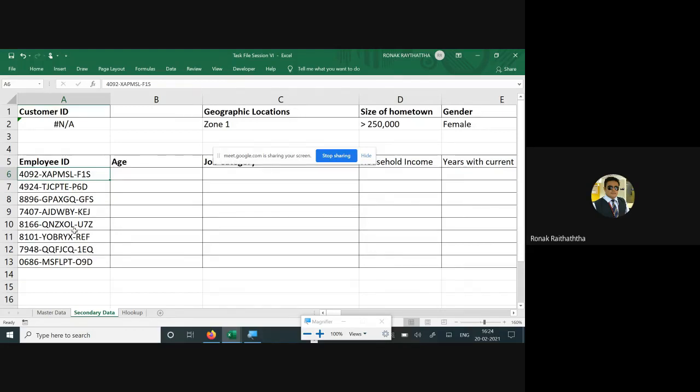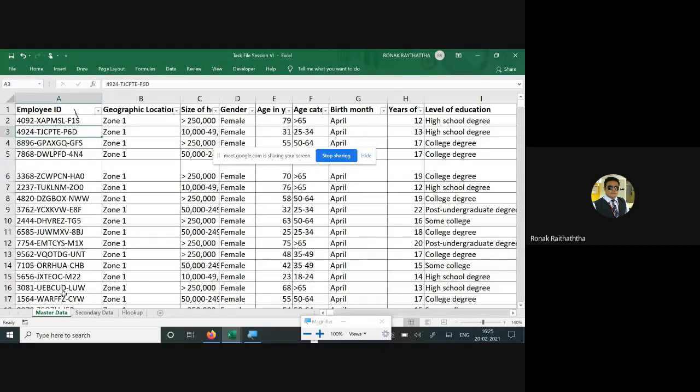So here in this case, we have the secondary data. Please concentrate over here on the screen. These are random employees whose employee IDs have been written over there, right? And then you have got the master data from where you want to fetch the data. The master data consists of so many employees. There are 1,000 employees in the organization. The organization is very huge, big, gigantic.